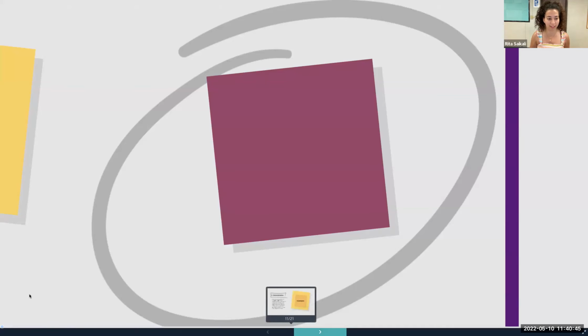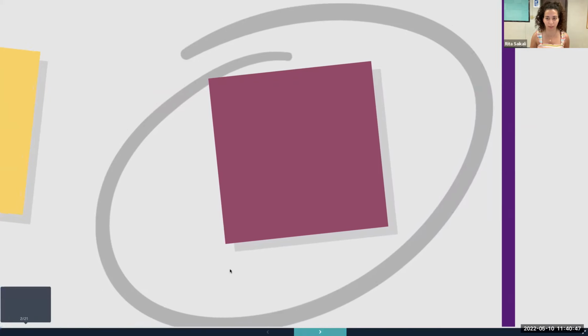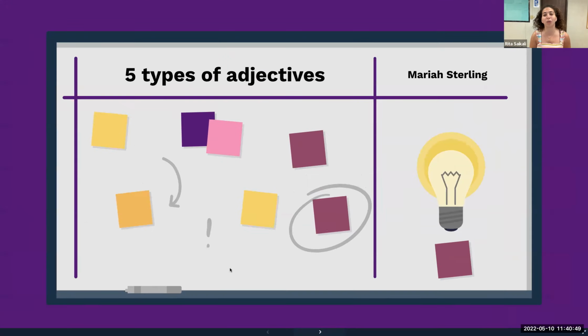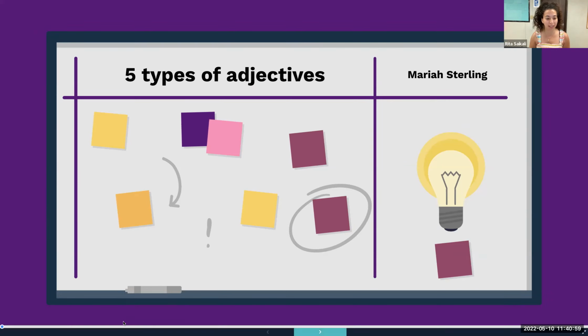All right, my good people, here we are. Hopefully everyone can see what I'm looking at, and ooh, I'm zoomed in. Okay, so we are working on the 5 different types of adjectives, and what we have here is by Mariah Sterlings, and we can do this.